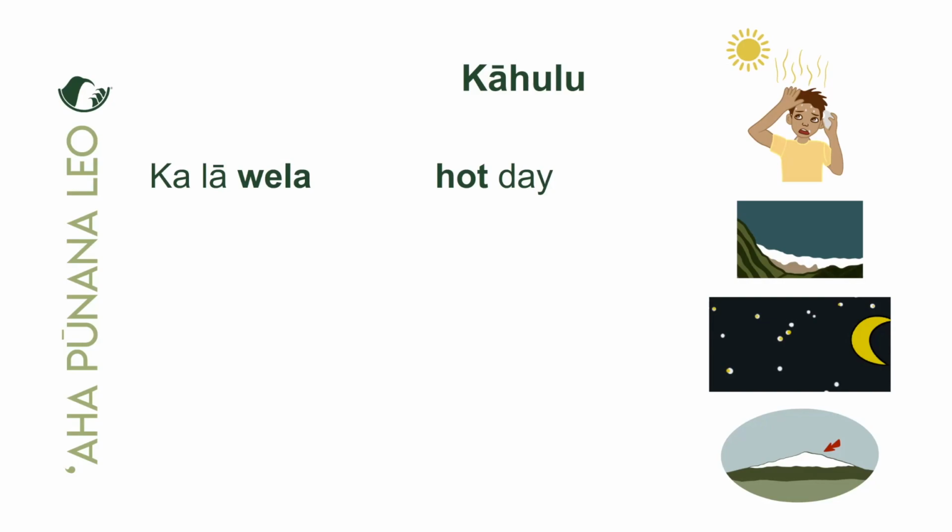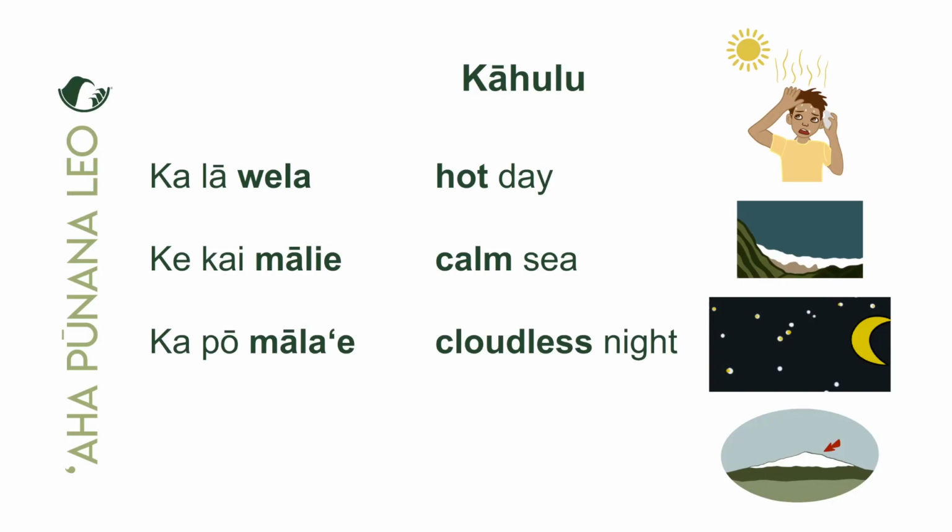Maikaʻi, hoʻomaka, ke kai mālie. Mālie is our descriptive word, our kāhulu, describing what kind of kai, yeah, what kind of sea. Look at the English, calm sea, right? Mālie means calm.